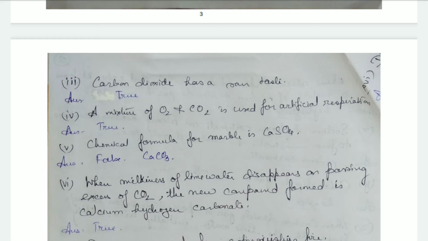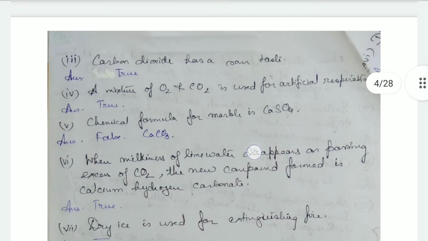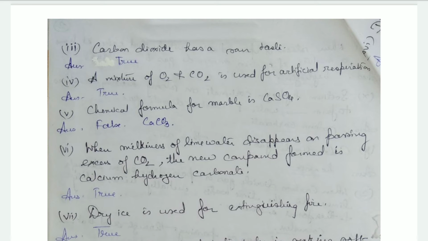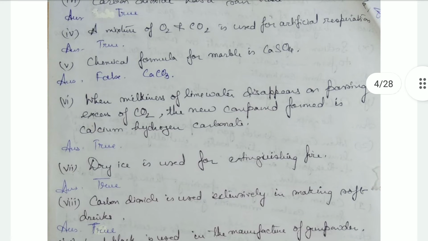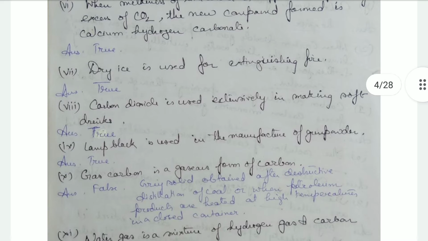The mixture of oxygen and carbon dioxide is used for artificial respiration. That's true. It forms carbogen. Then chemical formula of marble is calcium sulfate. No, it's calcium carbonate. So the statement is false. When milkiness of lime water disappears on passing excess of carbon dioxide, the new compound formed is calcium hydrogen carbonate. That's true. Dry ice is used for extinguishing fire. That's true.